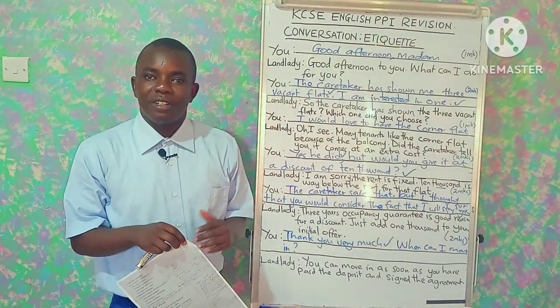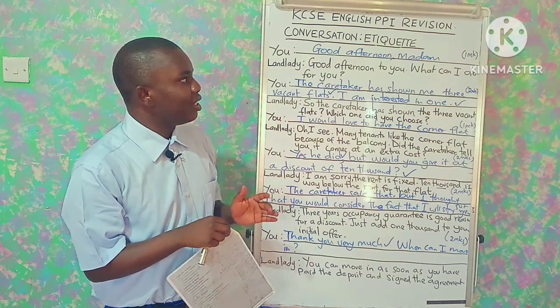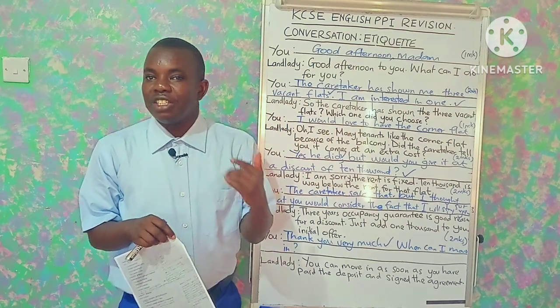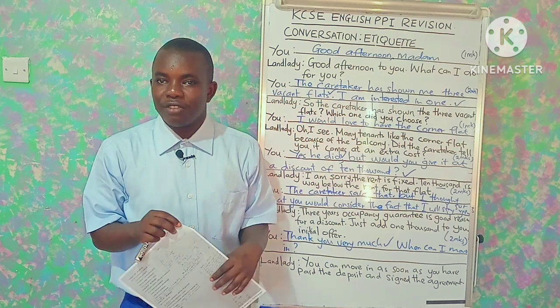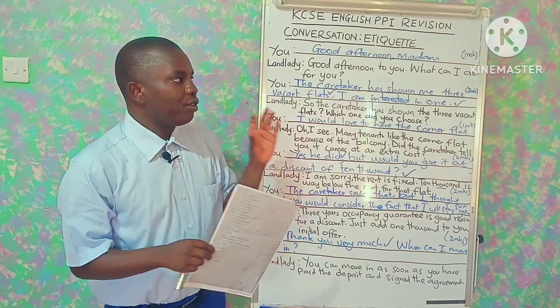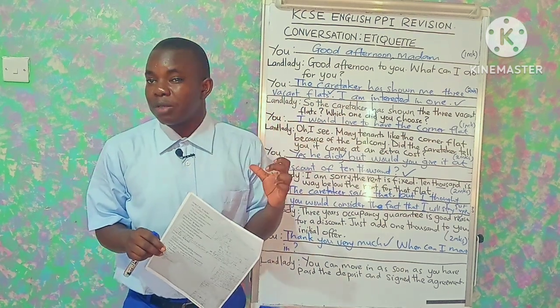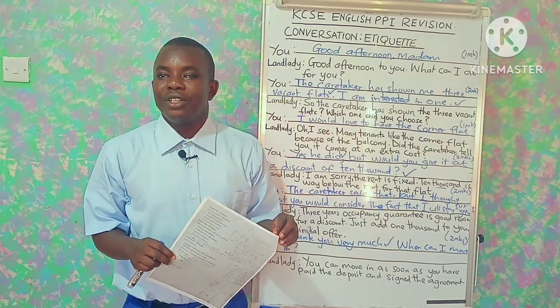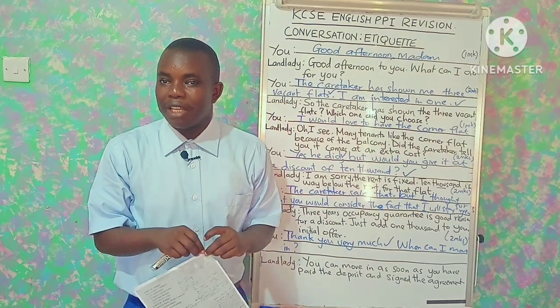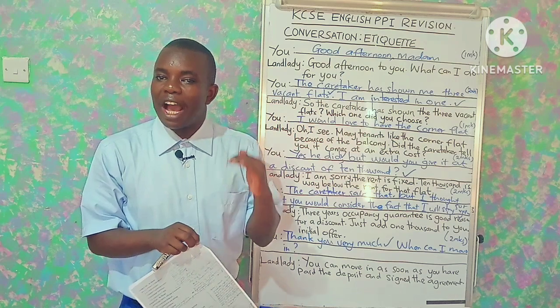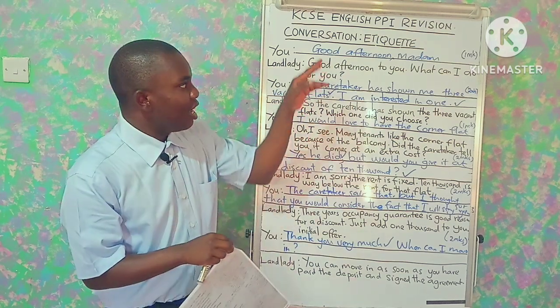In this video, I will be taking you through the KCSE 2022 English Paper 1 revision, and for the purpose of this video, I will be specific to the final part of the paper, and that is under oral skills.